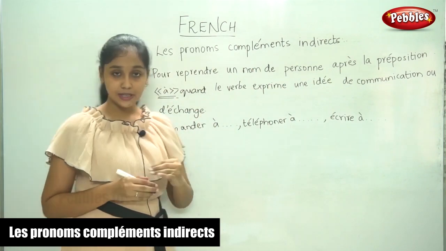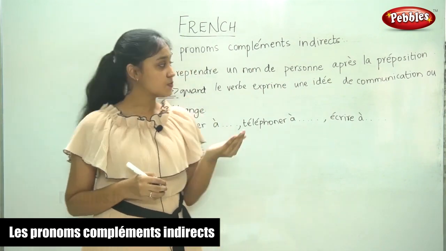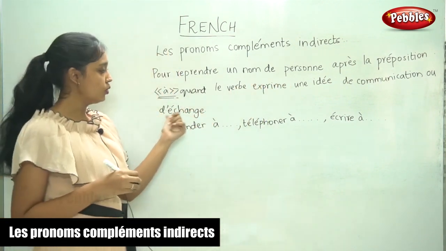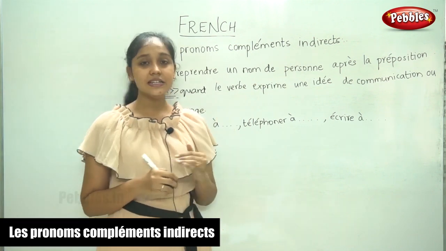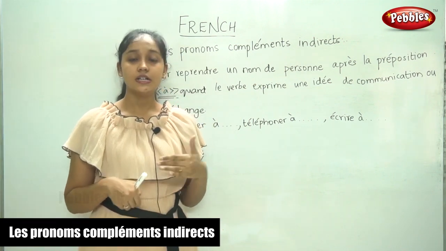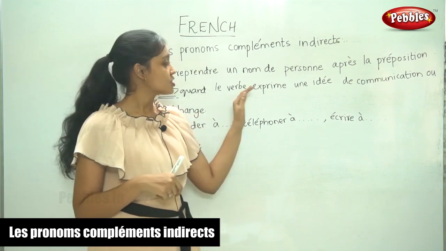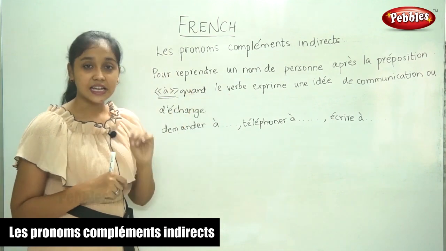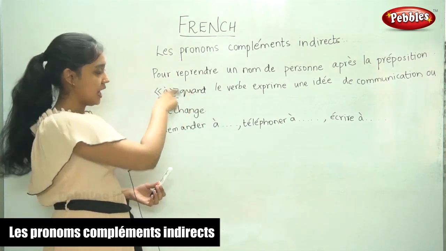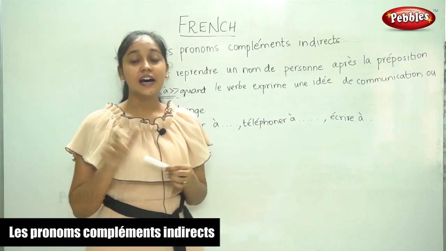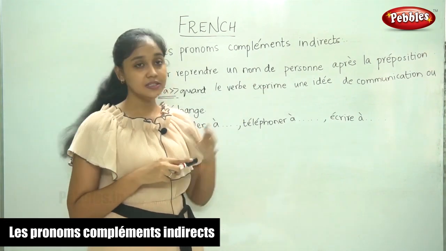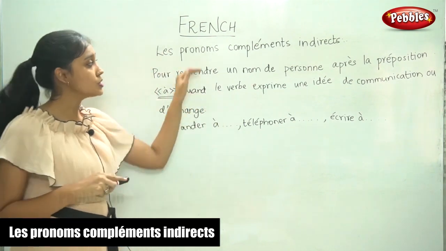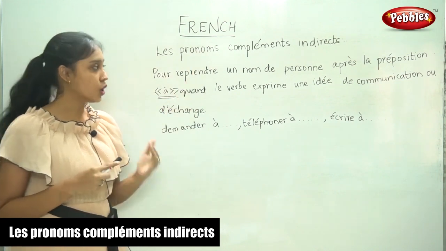So when the particular verb expresses an idea of communication or some sort of exchange, then we have the preposition à followed by the name of a person that is repeated. So in that case, we will use this pronoun for the indirect complement.